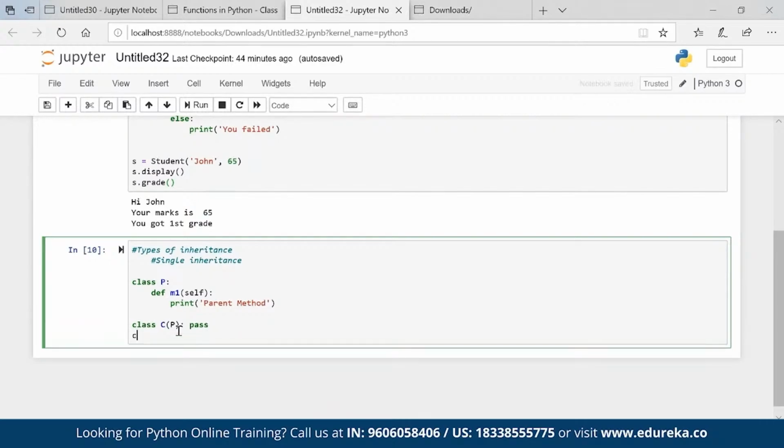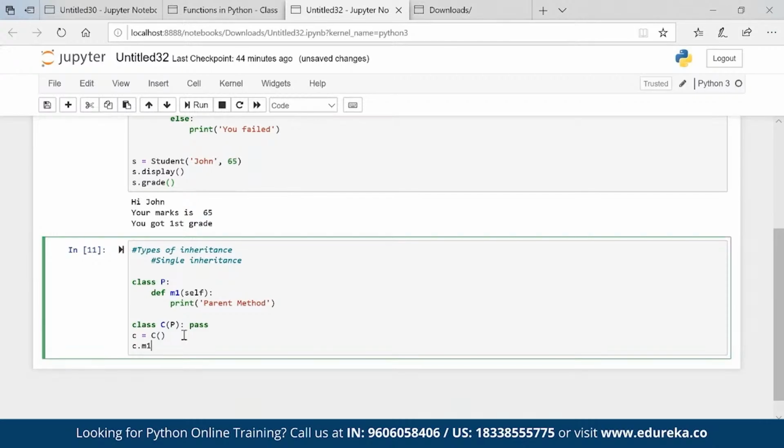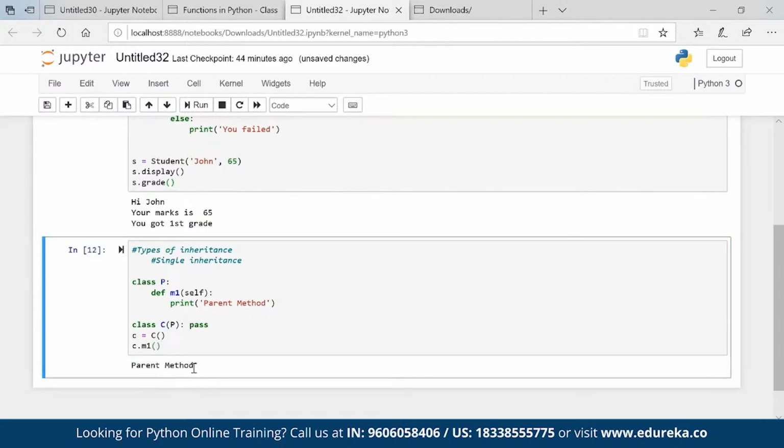So if I go ahead and create a class object, and then when I check C dot and tab, M1 automatically comes in, and you can see that it is helping us find the details of the parent. So basically I called a class C. C has a property of parent, and parent has a property def M1. So automatically that property is assigned to C. C does not have its own property. It is just getting the property of the father, the parent.